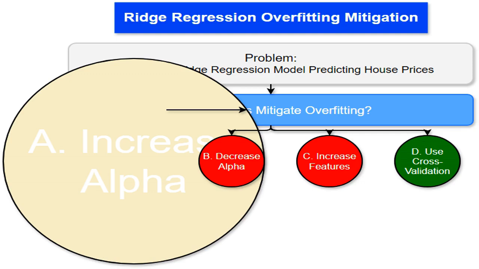Increasing the alpha hyperparameter in ridge regression strengthens the regularization. Think of alpha as a dial controlling how much the model penalizes large coefficients. A higher alpha shrinks these coefficients towards zero, simplifying the model and making it less likely to overfit.